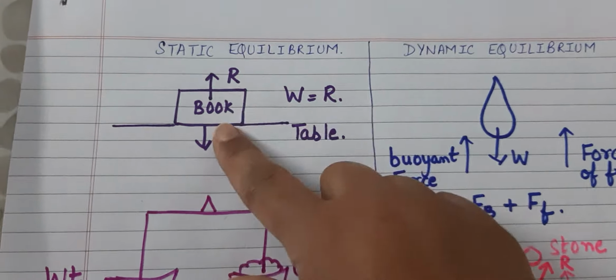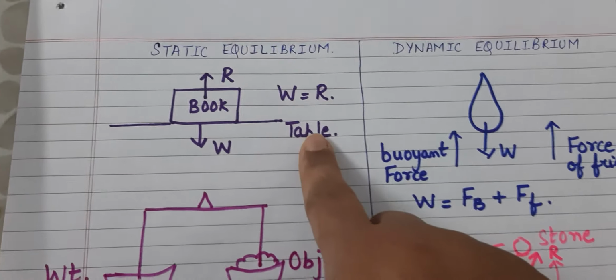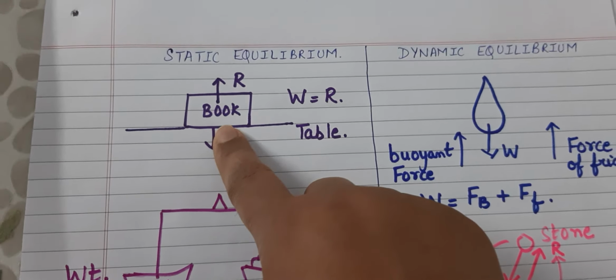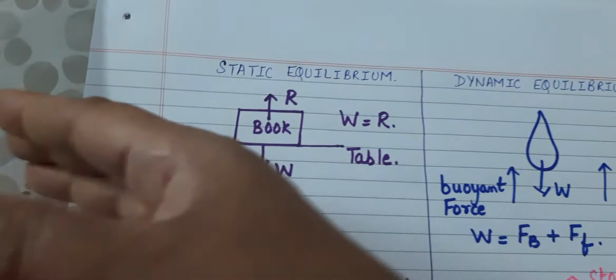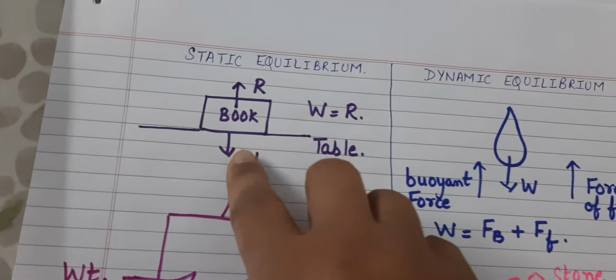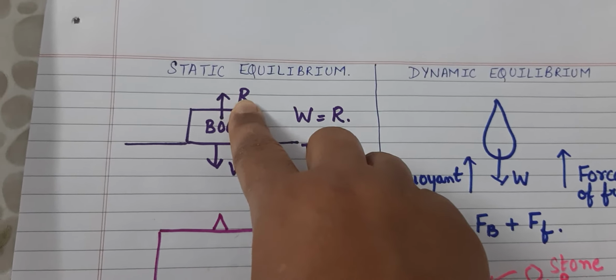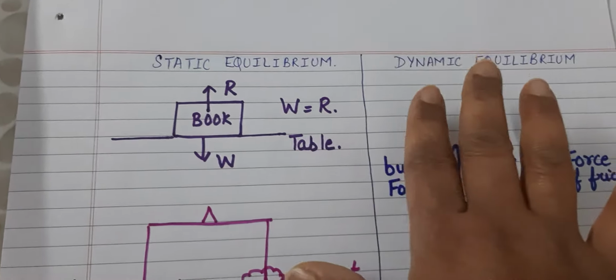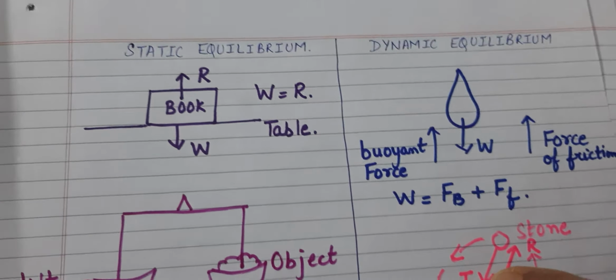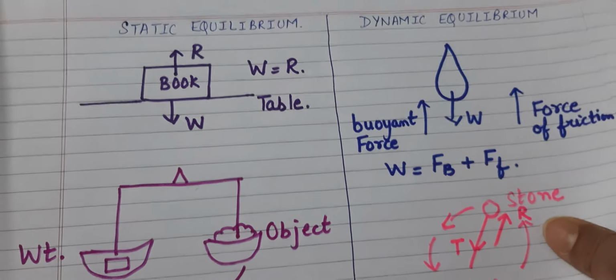And when they both are equal, it is said to be in static equilibrium. Suppose I shifted the book to the corner of the table, then what happens? The reaction force reduces and the counterbalancing part is not there. So it falls down. So it is no longer in static equilibrium, right?